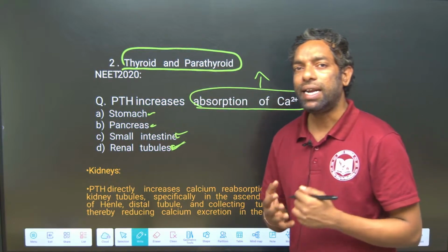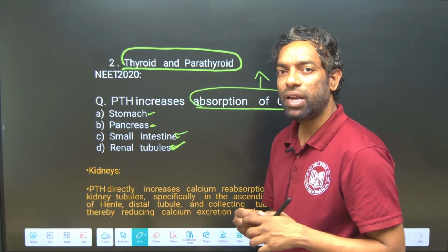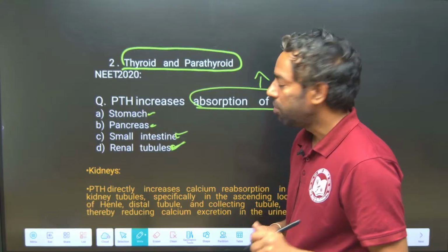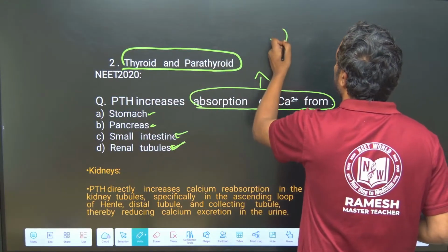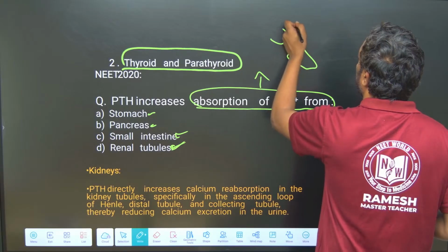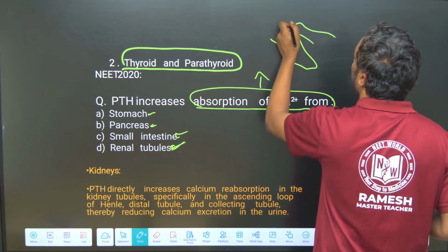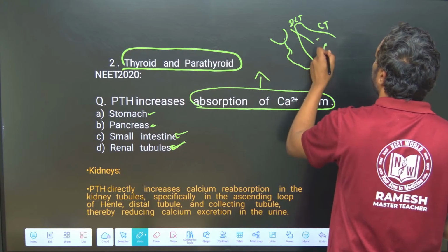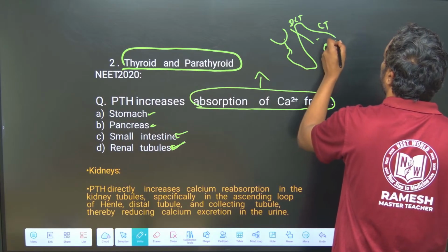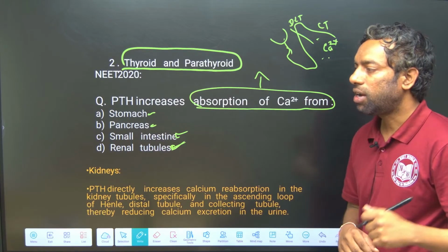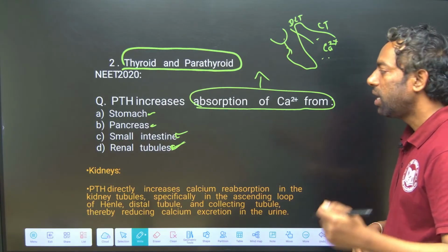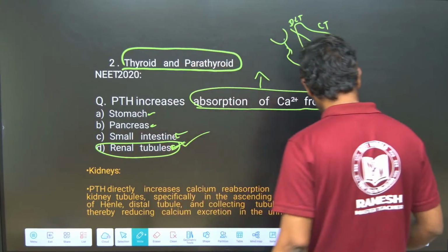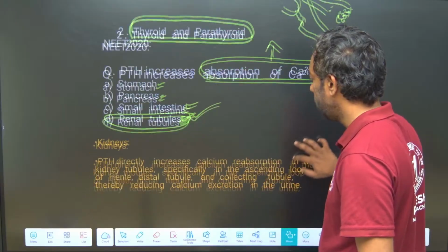But in the small intestine there is absorption of a very small amount, but in the renal tubule, the nephron, the DCT part and collecting duct part, there is a huge calcium ion absorption. So the renal tubule is the right answer. I am going to explain it.